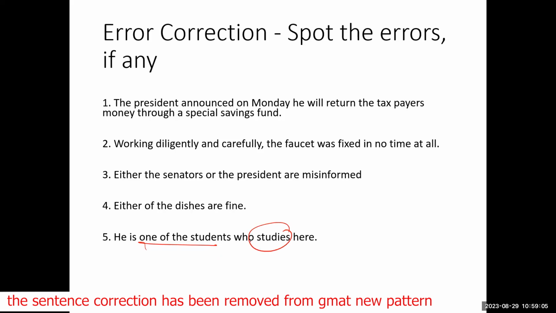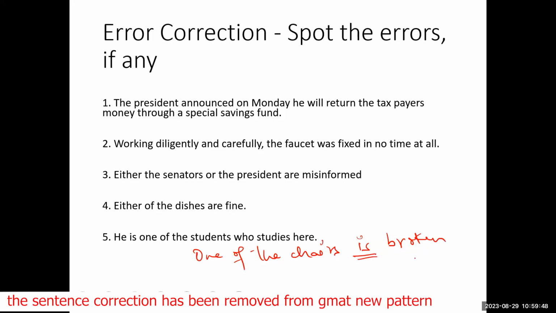But if you don't have the word "who" or "that," then this rule does not apply. One of the chairs is broken. We don't say "are broken."